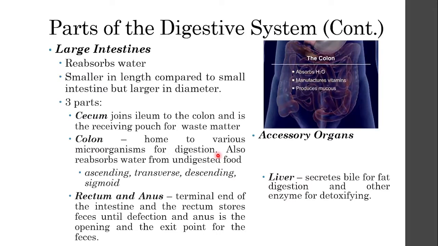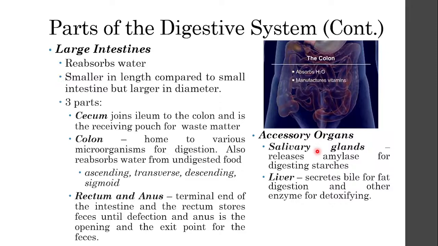And lastly, we have the accessory organs, or the organs that are not directly connected to your digestive system but play an important role, meaning your salivary glands, because they release the amylase. Also, you have your liver, which secretes the bile, and is important for fat digestion because it emulsifies the lipids. And it's also important for detoxifying if you have taken any drugs or alcohol, etc.